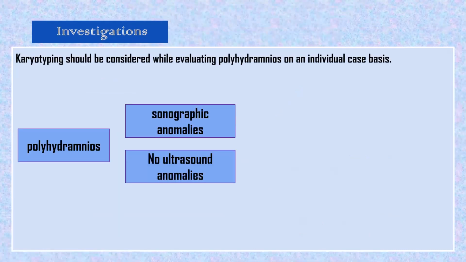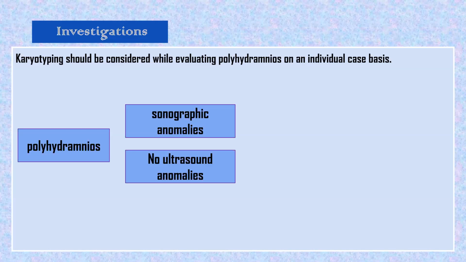Now, what investigation did we say initially? Ultrasound we did, maternal we said earlier, fetal we did ultrasound. We found whatever characteristics we have written there, accordingly we referred to the feto-maternal medicine center. Now, karyotyping should be considered while evaluating polyhydramnios on an individual case basis.